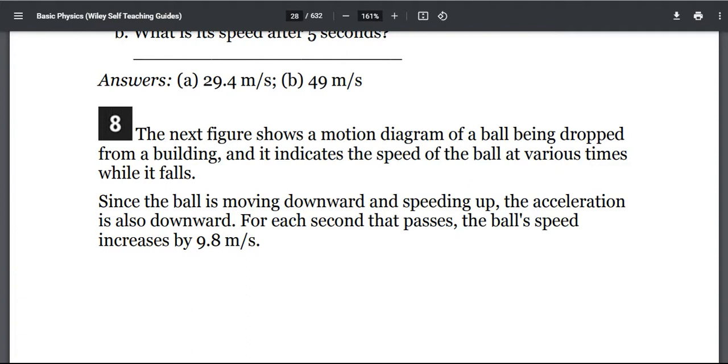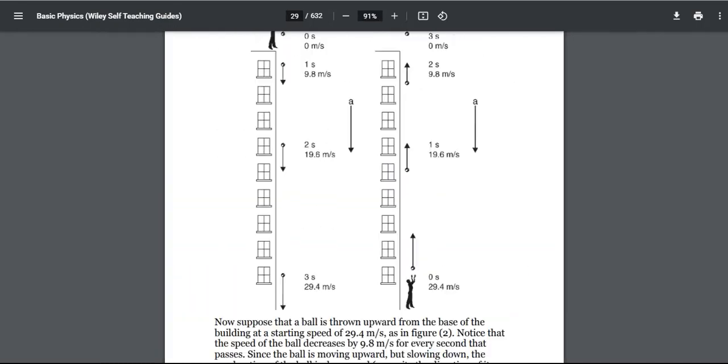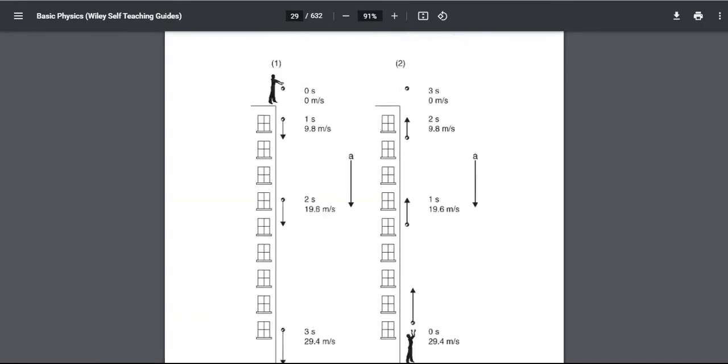So as you can see in the first figure, a child is throwing a ball from the building, and as you can see at 0 seconds, the speed of the ball is obviously 0 m/s. In the first second, the speed of the ball is 9.8 m/s, and it is still accelerating. Its speed is changing, and at 2 seconds it is multiplied by 9.8, and now its speed is 19.6 m/s, and after 3 seconds its speed is 29.4 m/s.